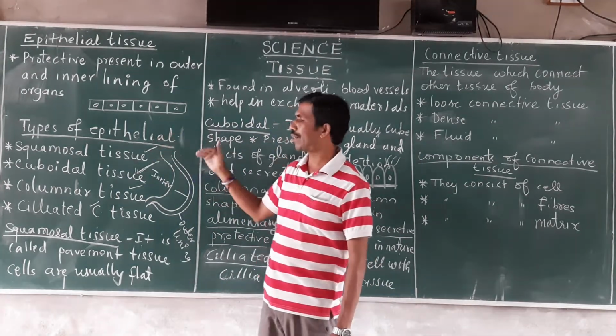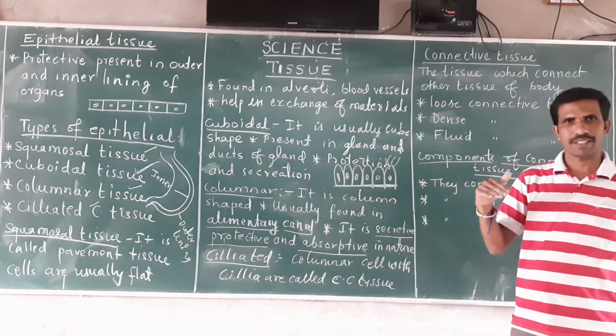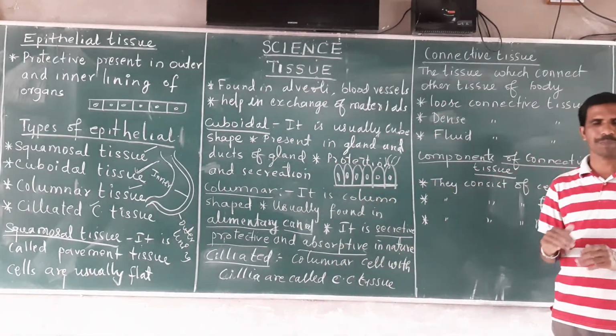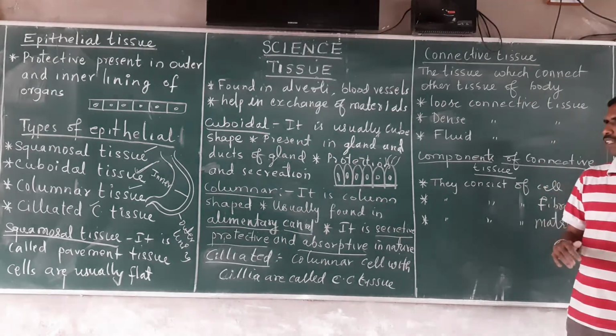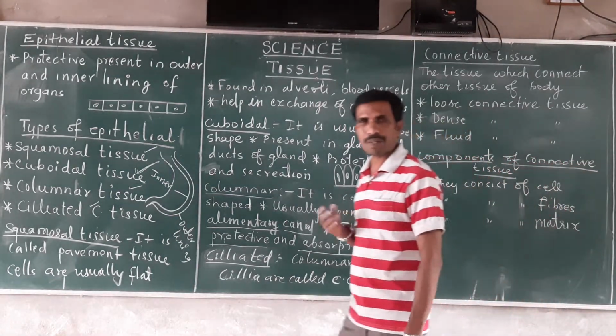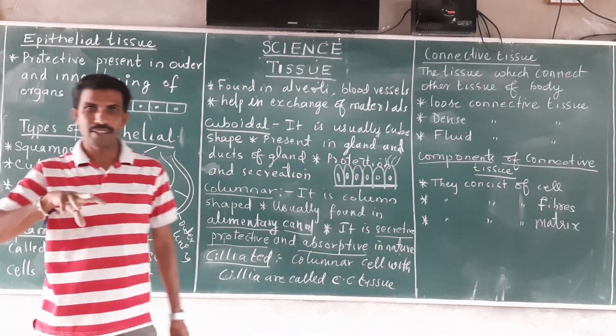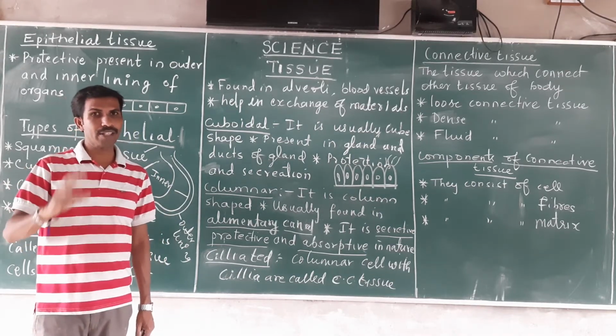Stratified epithelial tissue means many layers will be present. They are present in the skin. They are protective in nature. Like this, we have some epithelial tissue present in the ovary or the testes, which helps in the production of